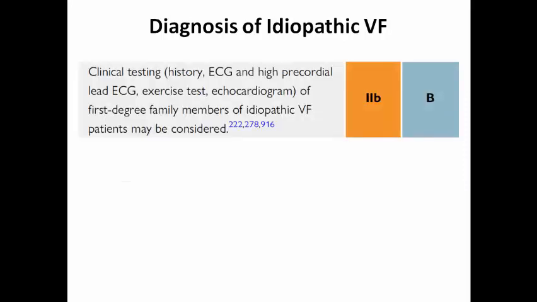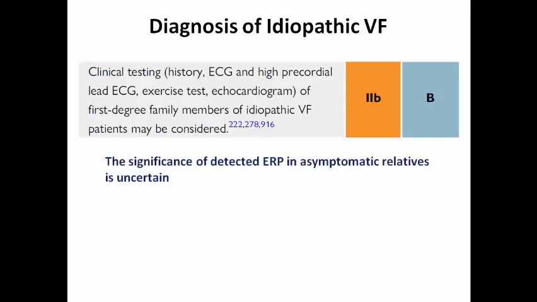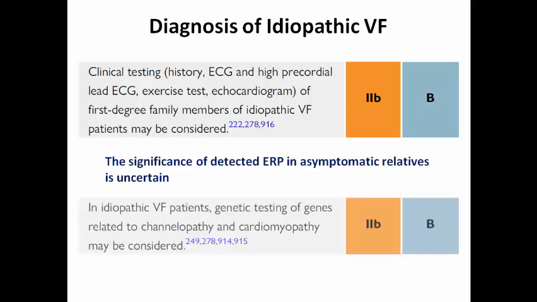It's class 2B to perform clinical testing for the first-degree family members of those with idiopathic VF, due to the low diagnostic yield, like history taking, ECG, precordial leads, exercise test, and echo. But of course, we are going to look for them because sometimes we may detect other features in the family members that may raise a suspicion of a specific disease. The significance of a detected early repolarization pattern in asymptomatic relatives is uncertain, and in an idiopathic VF patient, genetic testing of genes related to channelopathy or cardiomyopathy may be considered, but with a low genetic yield of a genetic mutation.